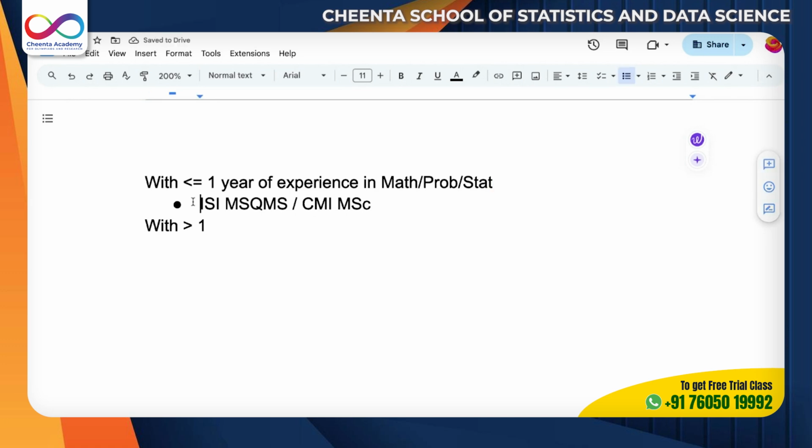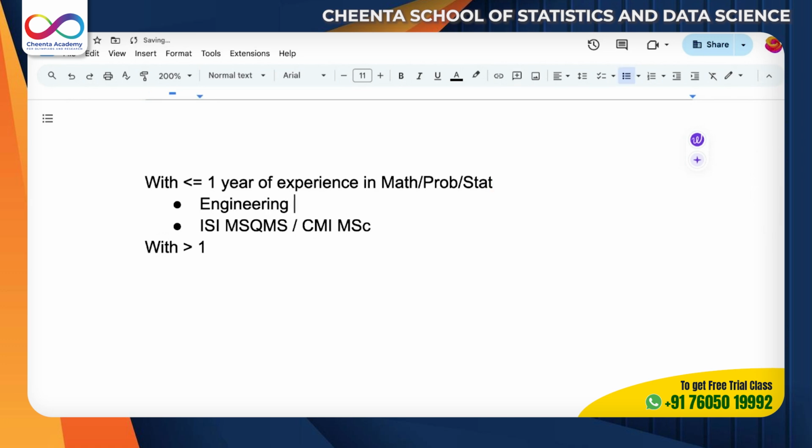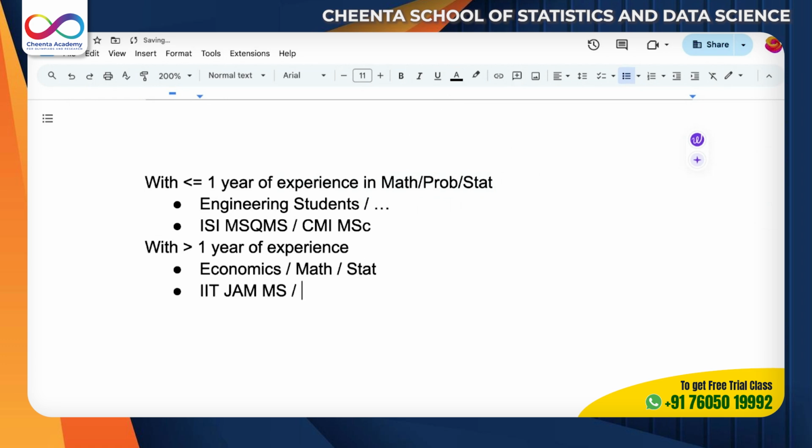Examples are engineering students, or I would say any statistics students who have passed out and did some job. So those who think that they do not have much experience in mathematics, probability, statistics. That's simple as that. And for more than 1 year of experience, I would say example economics, math, stat, of course. They should go for IIT JAM MS and ISI CUET. That's an easier option. CUET, PG Stat.